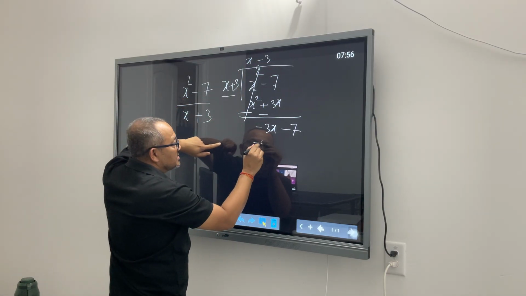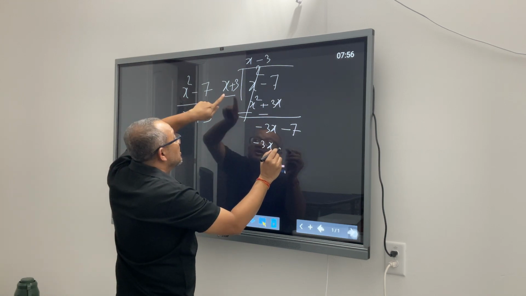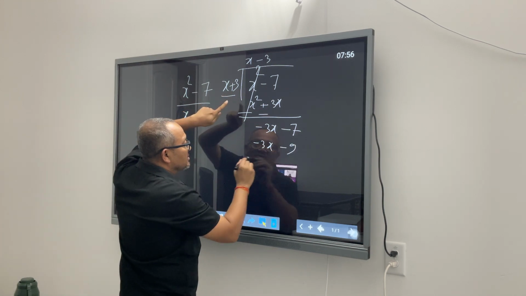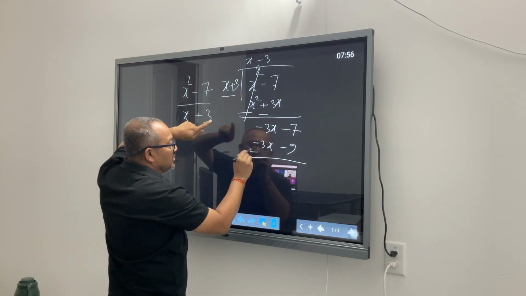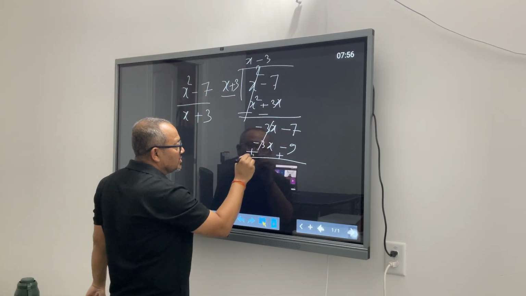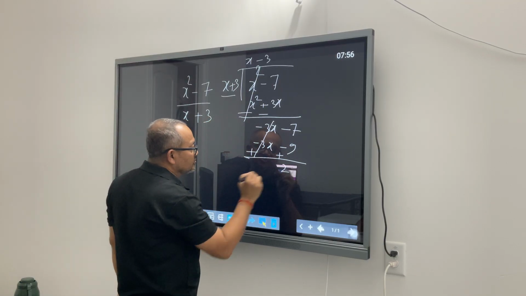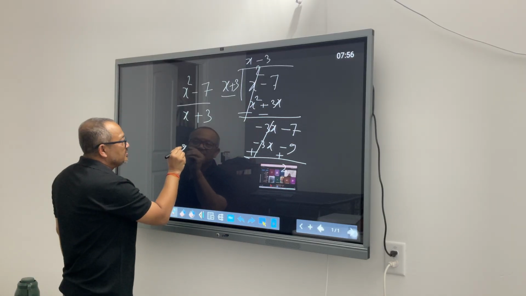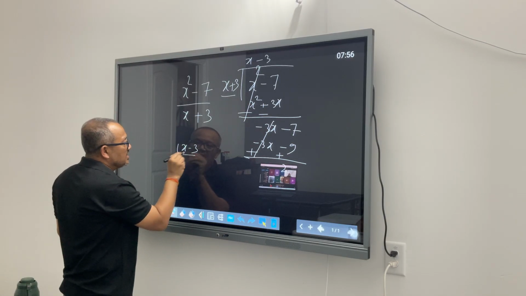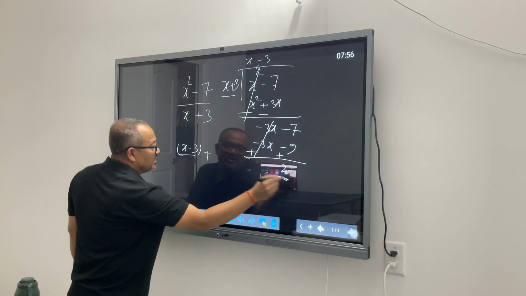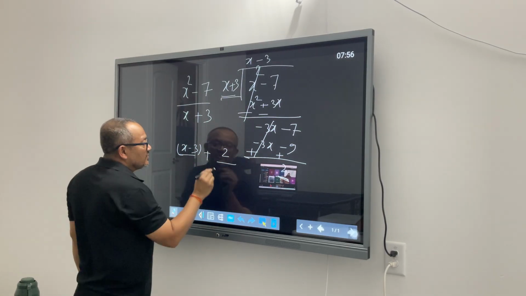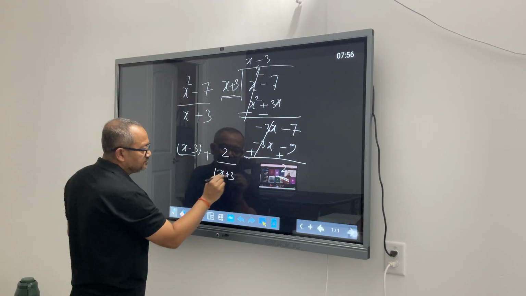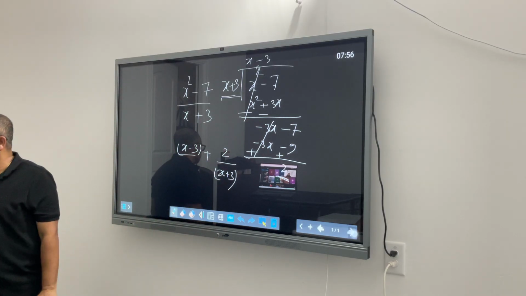It became minus 3x minus 9. So this became plus, these two got knocked off, this became plus 2. So that's why it became x minus 3 plus remainder over this thing which could not be done. Correct? This is what you guys got?